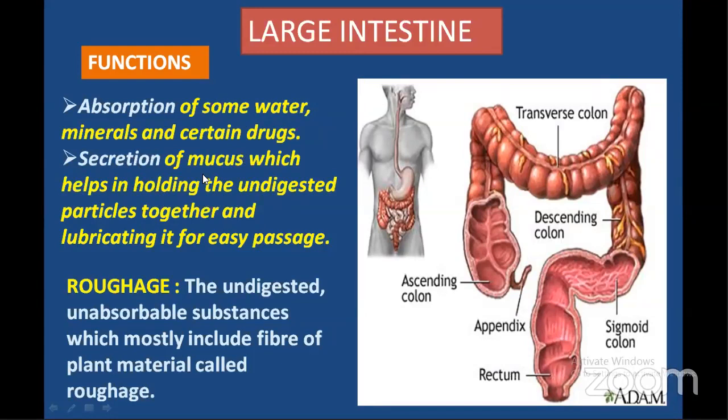What is the role of mucus in the large intestine? This mucus helps in holding the undigested particles together and lubricating them for easy passage out of the body. So all the undigested food materials are held together by the mucus secreted by the wall of the large intestine. And undigested, unabsorbable substances, which mostly include fiber of plant material called roughages, are also eliminated out of the body.